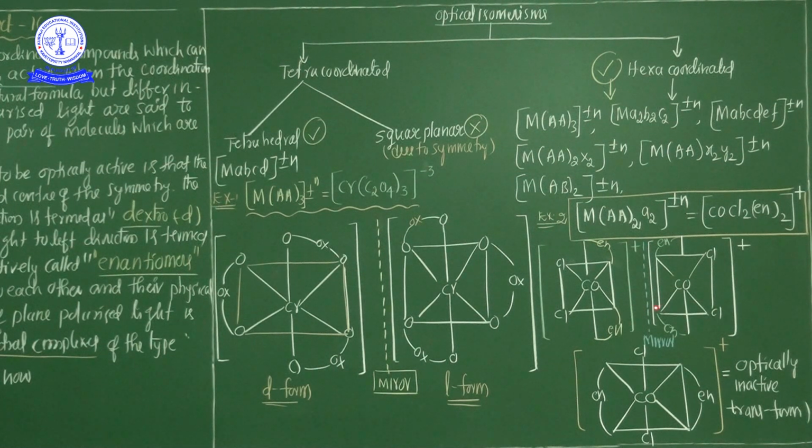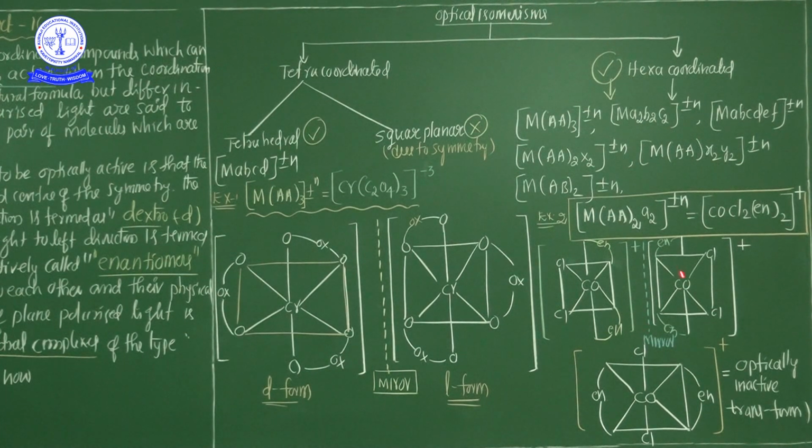It exhibits both geometrical as well as optical isomerism. This type of compound exhibits both. What are the both? Geometrical isomerism and optical isomerism. Its cis form is unsymmetrical, while the trans form is symmetrical. In case of geometrical isomerism, the cis form is unsymmetrical while the trans form is symmetrical.